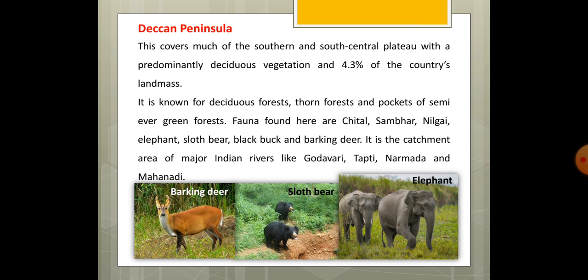This deer is known as barking deer because when it makes sound noise, it seems like a dog is barking, whereas it is the deer which is barking. So the name barking deer is commonly known for this deer. It is the catchment area of major Indian rivers Godavari, Tapti, Narmada, and Mahanadi.